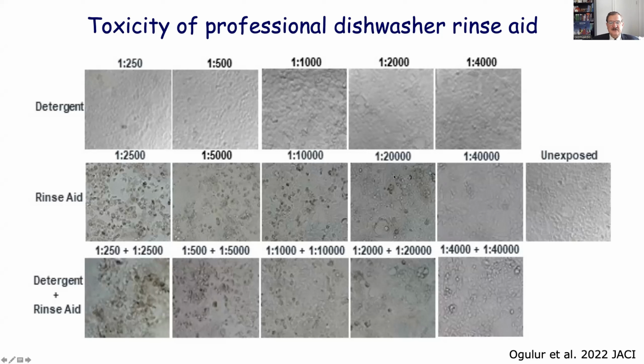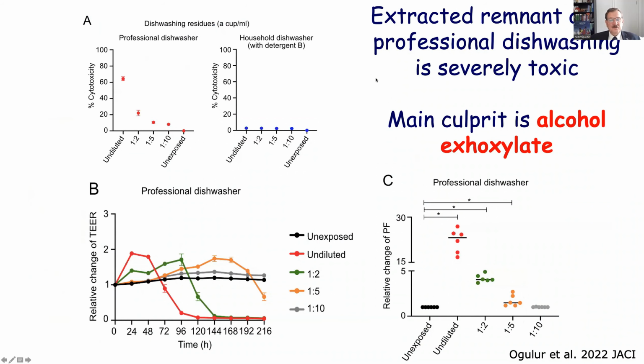up to 20,000 times dilution, the cells, these are gut epithelial cells, are dead, and at 40,000 dilution, like unexposed, we can see that the cells are alive. The rinse aid is responsible for the cell death. The detergent itself is not. And here they were able to isolate these detergents from the cutlery, dishes, and glasses, and show that there is a cytotoxicity in 1 to 2 dilution, 1 to 5 dilution, 1 to 10 dilution, more than unexposed.